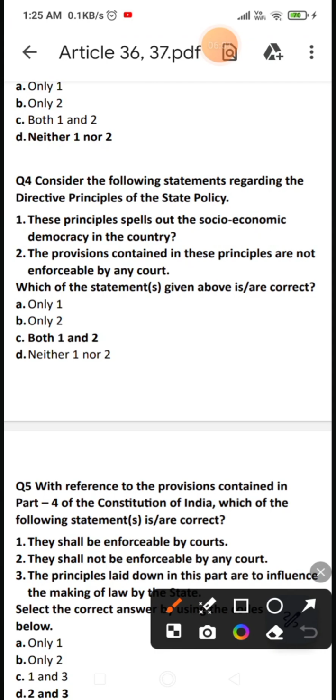Consider the following statements regarding directive principles of state policy. These principles spell out the socio-economic democracy in the country. Yes, మన ఇంట్రొడక్షన్లో చూసాం. These provisions contained in these principles are not enforceable by any court. Yes, Article 37 saying that these principles are not enforceable in any court. They shall not be enforced in any courts. Article 37. This we have seen in the introduction part.